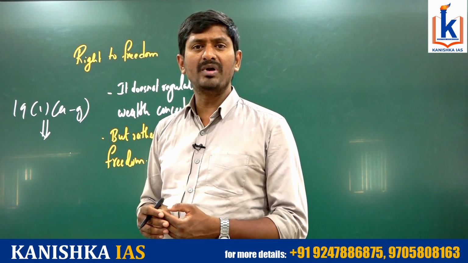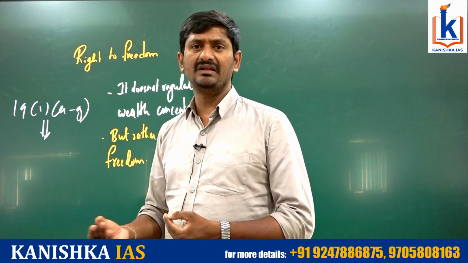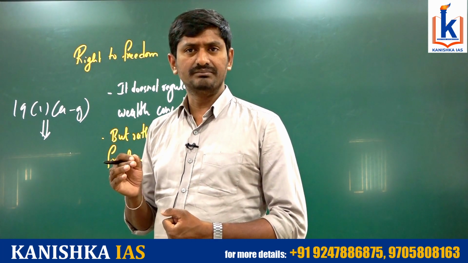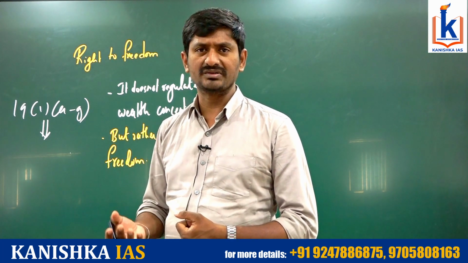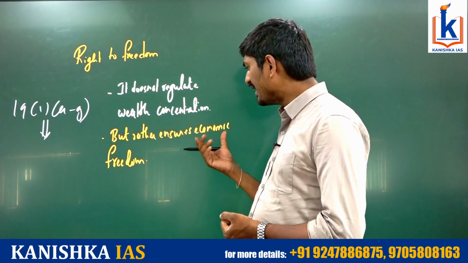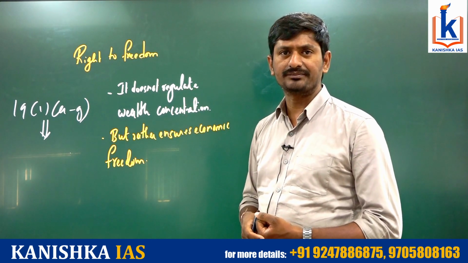Clause D, freedom of movement throughout the territory of the country. Clause E, freedom of settlement in any part of the country. Clause G is about freedom of trade, business, profession or occupation. So that's how the right to freedom is all about providing economic freedom but not regulating wealth concentration.